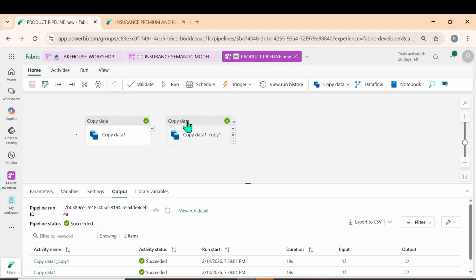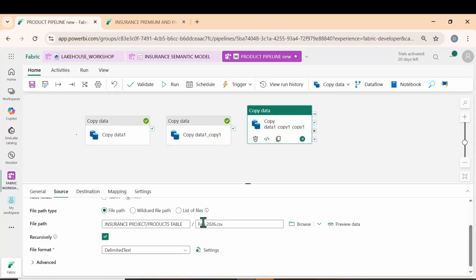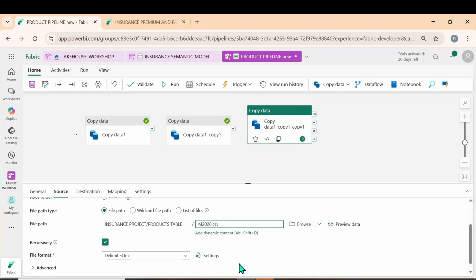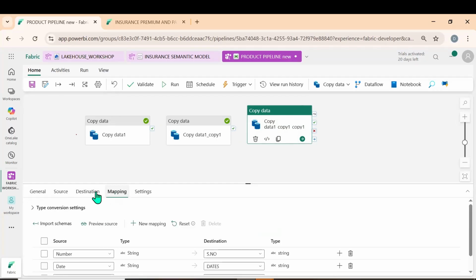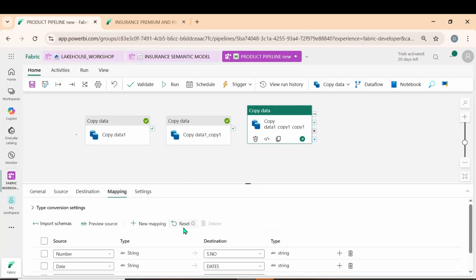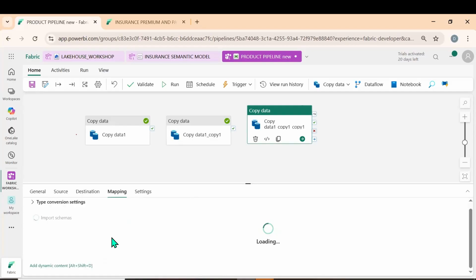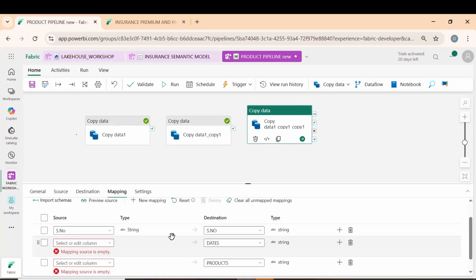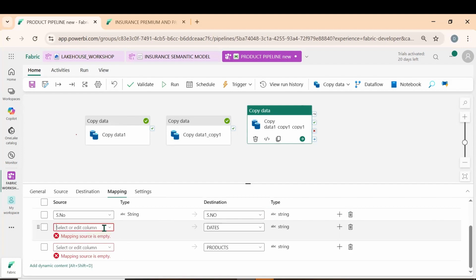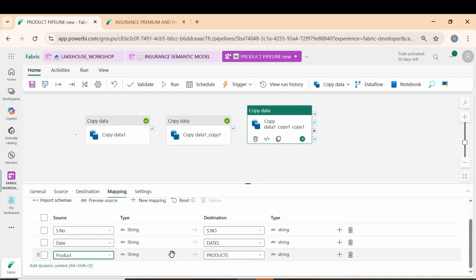Let's see the same thing. Last one. Let me go for source. In place of February, let me change it to March. Mapping, let me directly go to products, new table. We are saying this is the table name. Go to mapping, click on reset, import schema. We are not able to get it. Let me write date. Okay, date. Here let me write product. Okay, product. That's wonderful.